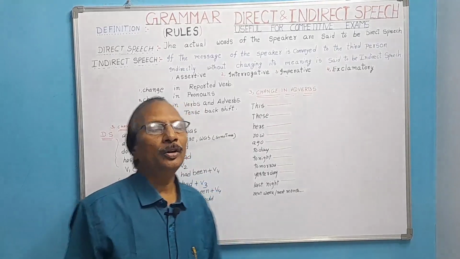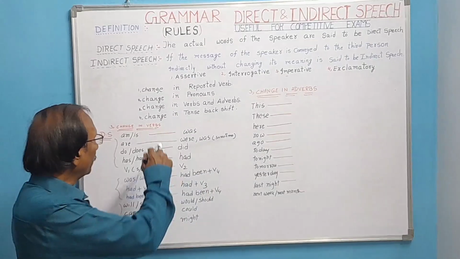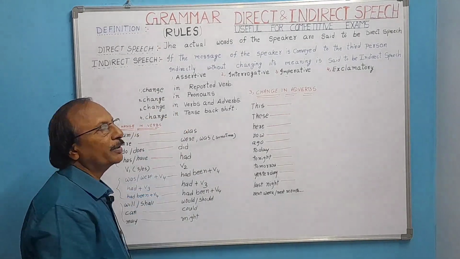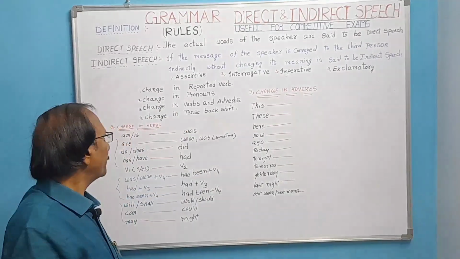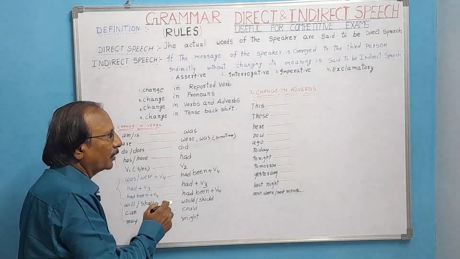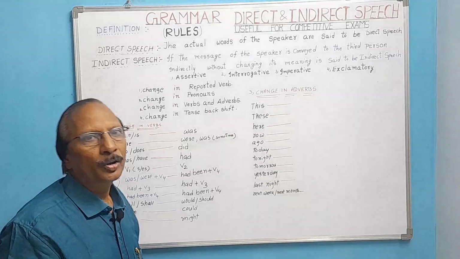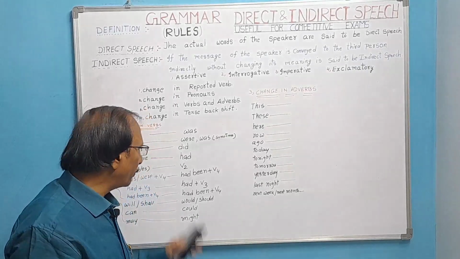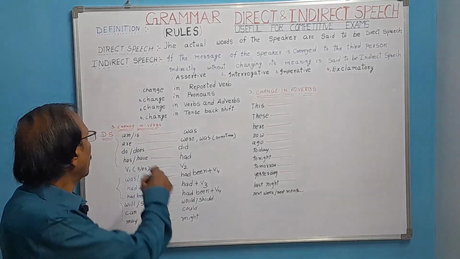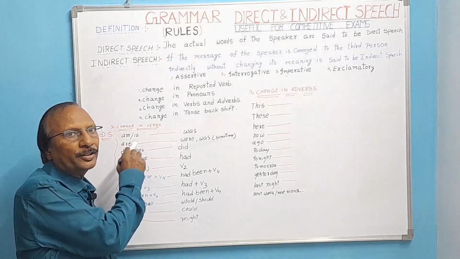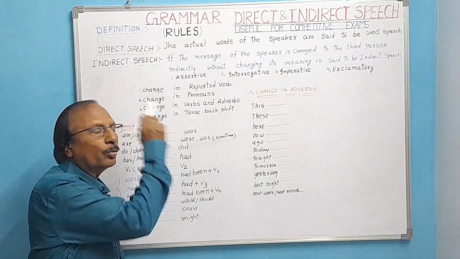Now, let us see the third point. Here, change in verbs and adverbs. Let us see change in verbs first. How they are changed in present tense, present continuous, present perfect, simple past, past continuous. If there is am or is in present tense, it will be changed into was.